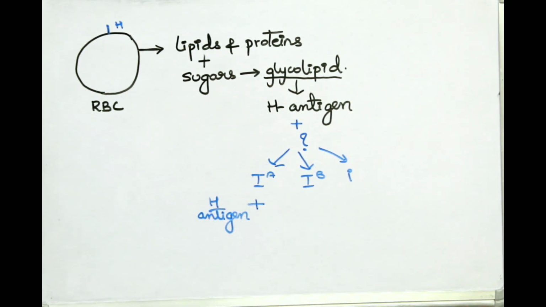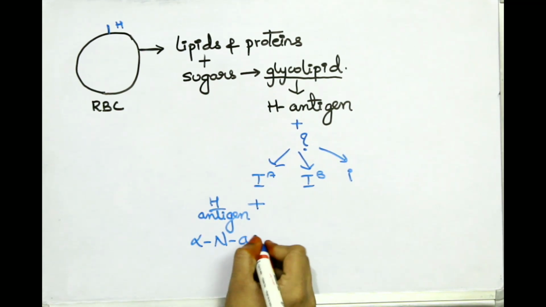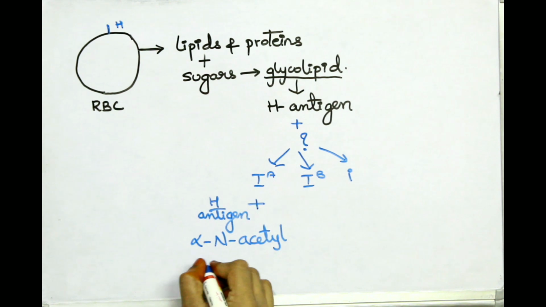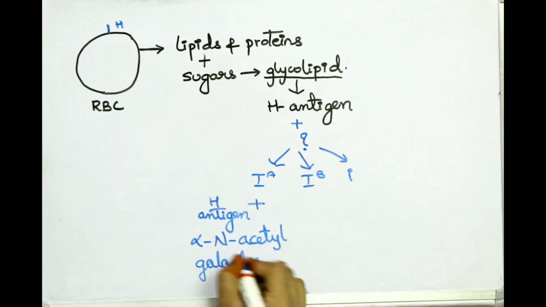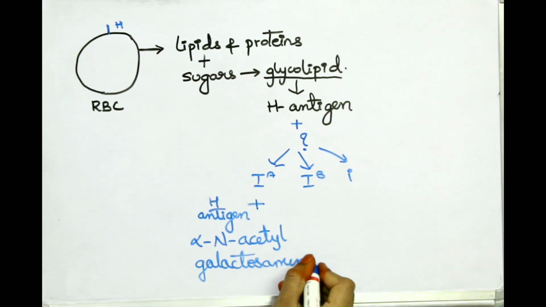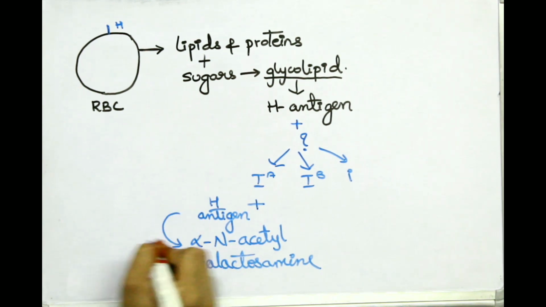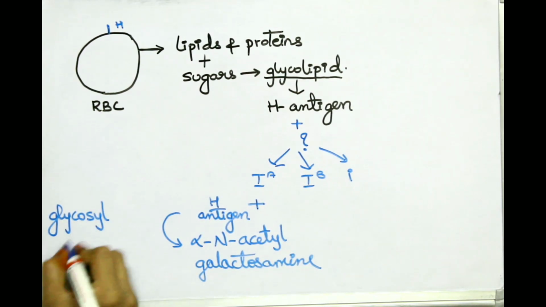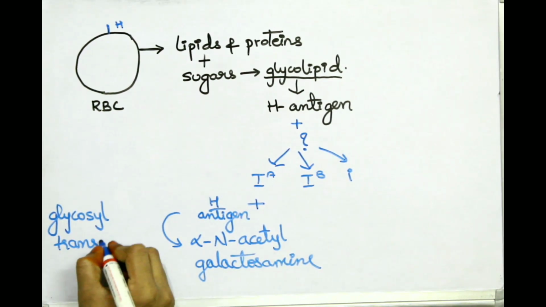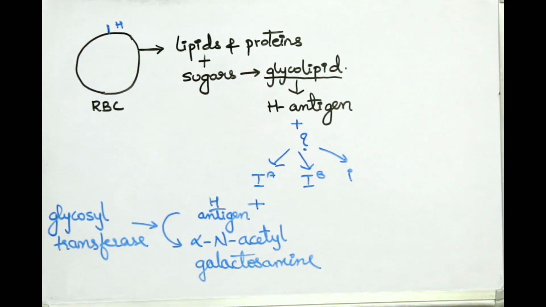How? IA is a gene which synthesizes a molecule, or you can say an enzyme. This enzyme adds alpha N-acetyl galactosamine to this basement, that is the H antigen. What is that enzyme? It is nothing but glycosyl transferase. It synthesizes this enzyme glycosyl transferase, which adds N-acetyl galactosamine to the H antigen and forms the A antigen.